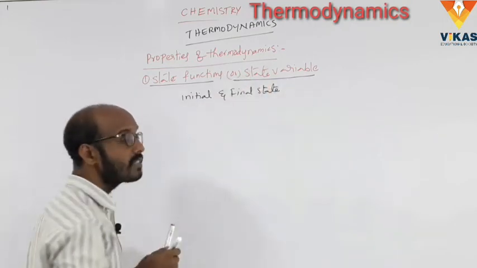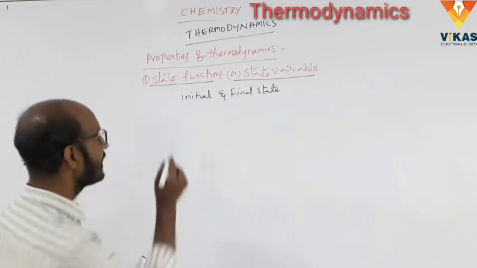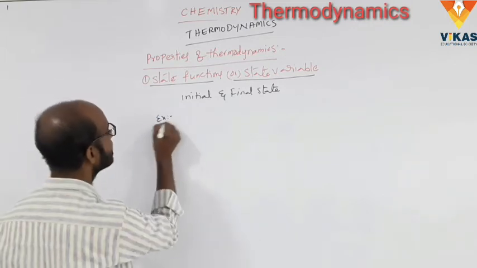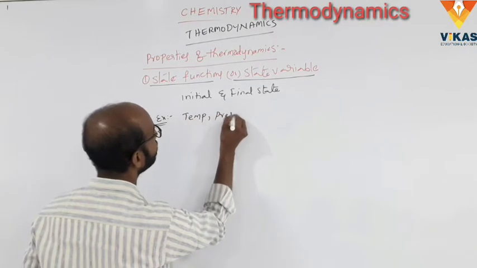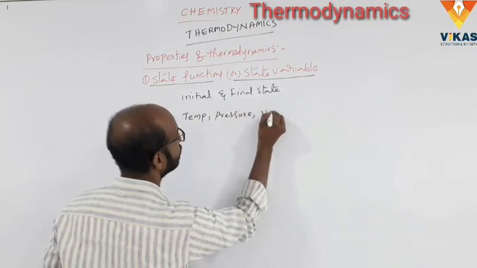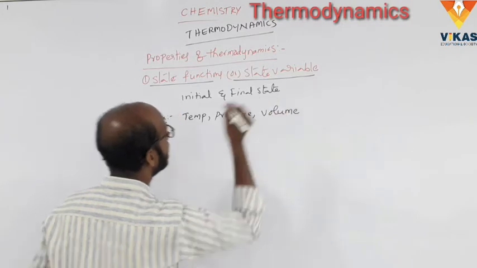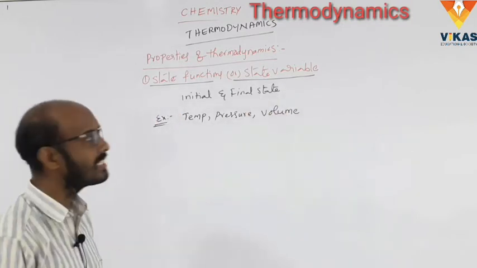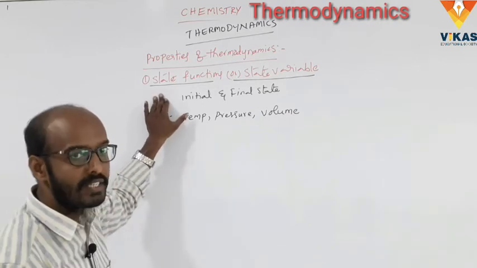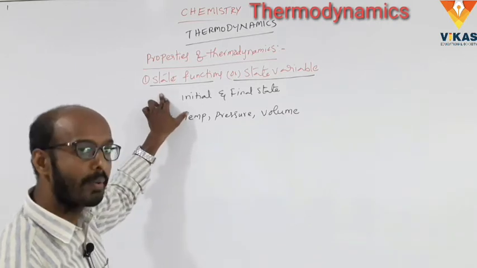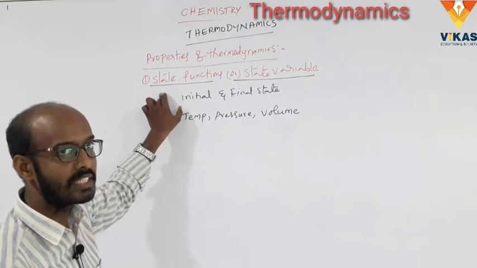That is called state functions. Here, what are the examples of the state functions? Temperature, pressure and volume. These are examples of the state functions or state variables. What is meant by state functions? They are thermodynamic properties. One of the thermodynamic properties, that is the state function.